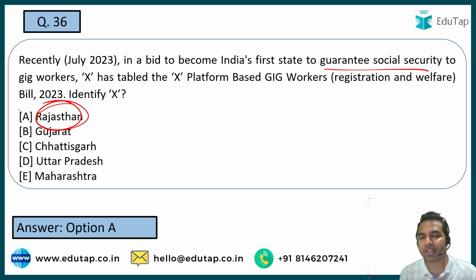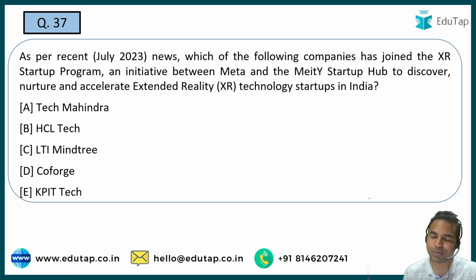Now you must be wondering what exactly these gig workers are. So guys, these gig workers are those workers who work temporarily. ठीक है, टेम्परेरी जॉब पे वो काम करते हैं, typically the service sector, and they are the independent contractors and the freelancers. तो उनके अपने working hours हो सकते हैं. They are basically the bosses of their own time. अपने according वो काम करते हैं, अपने according वो अपने working hours को set करते हैं. So these are such kind of people who basically work temporarily, and that is the gig workers. Okay, let's move on to the next question.